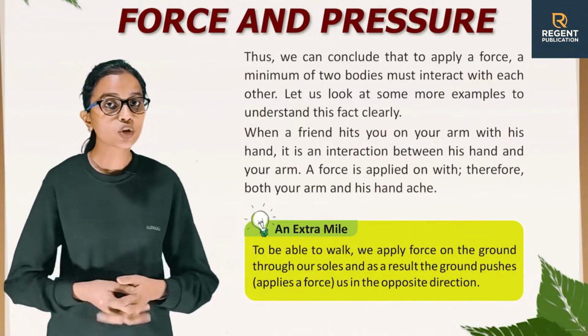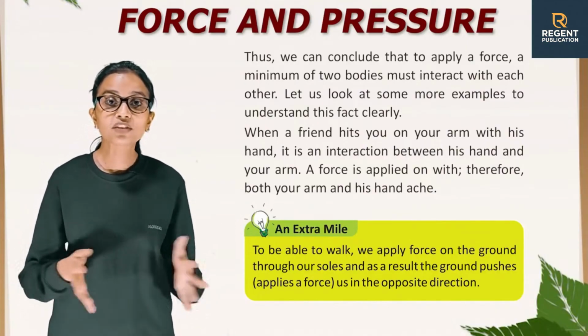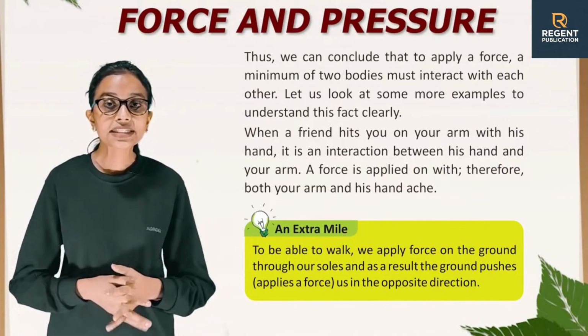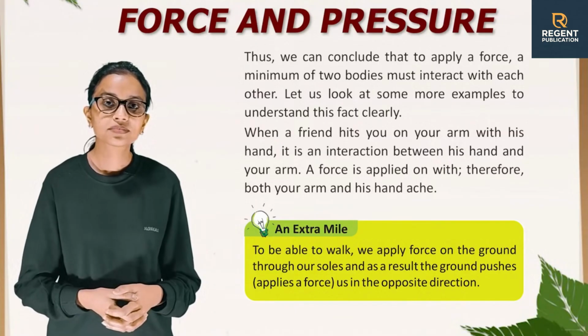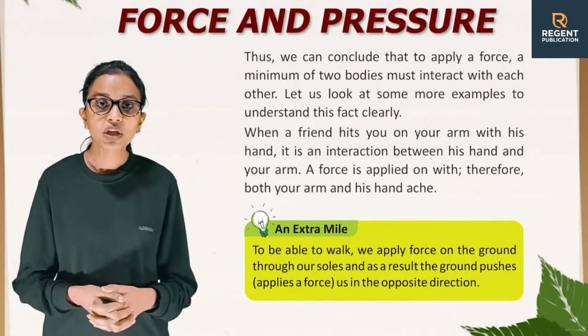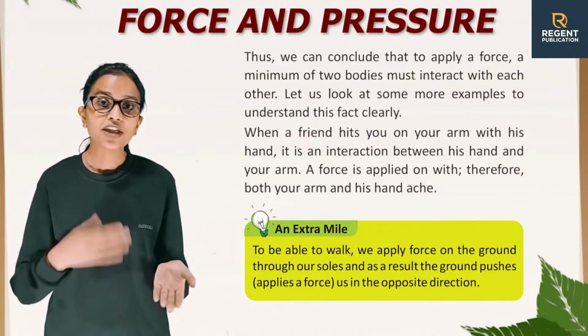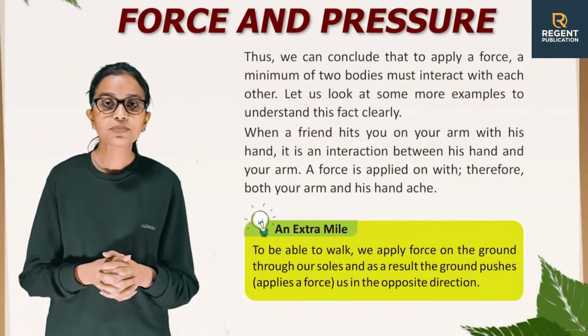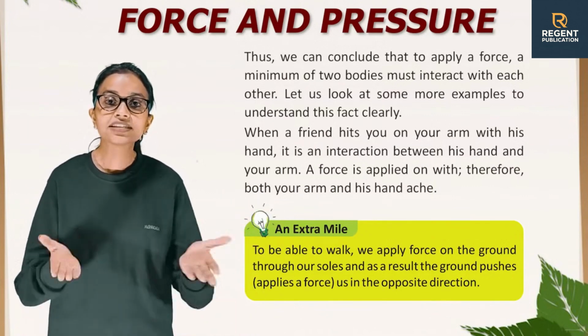So, thus we can conclude that to apply a force, a minimum of two bodies must interact with each other. Let us look at some more examples to understand this fact clearly. When a friend hits you on your arm with his hand, it is an interaction between his hand and your arm. A force is applied on both, therefore both your arm and his hand ache.